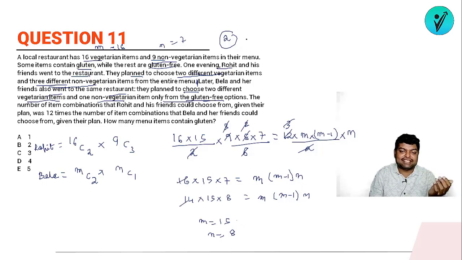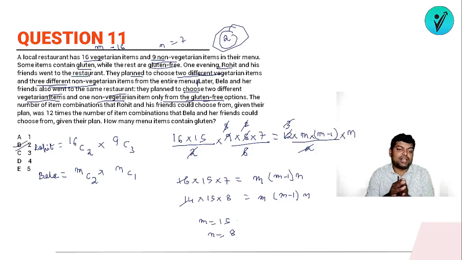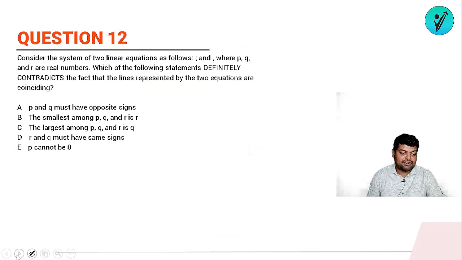तो चाहे मैं ये कंसिडर करूं या मैं ये कंसिडर करूं, every time I'm getting the same answer, so the answer will be 2, there are total 2 items which are gluten free, चाहे आप ये कंसिडर करो या आप ये इक्वेशन कंसिडर करो, both ways you are getting the option as 2. So in question number 11, okay, the answer will be 2. Next we have question number 12.